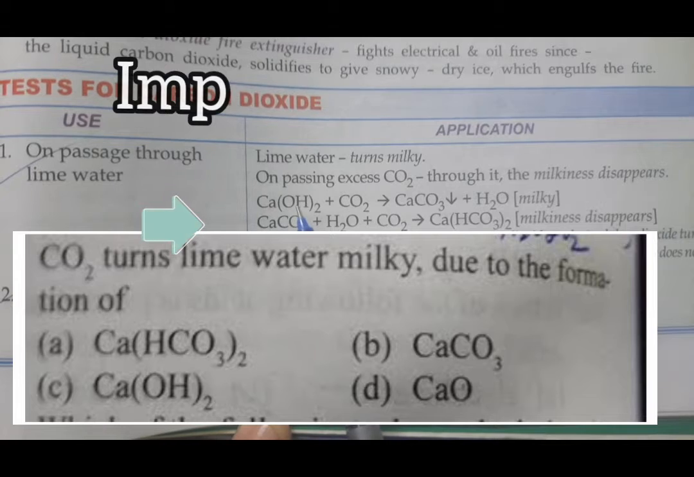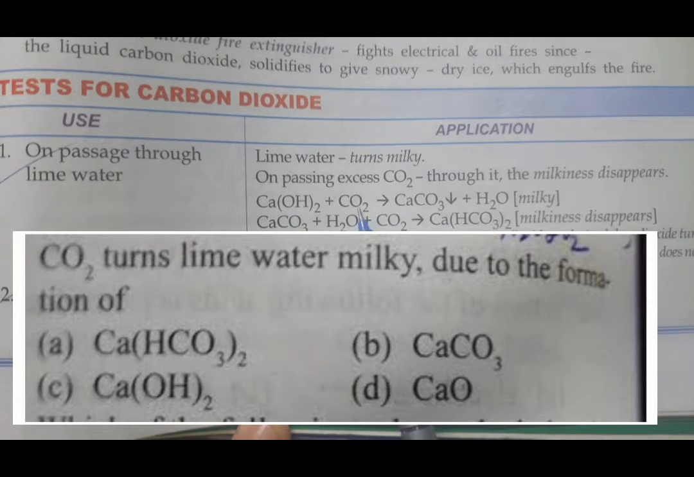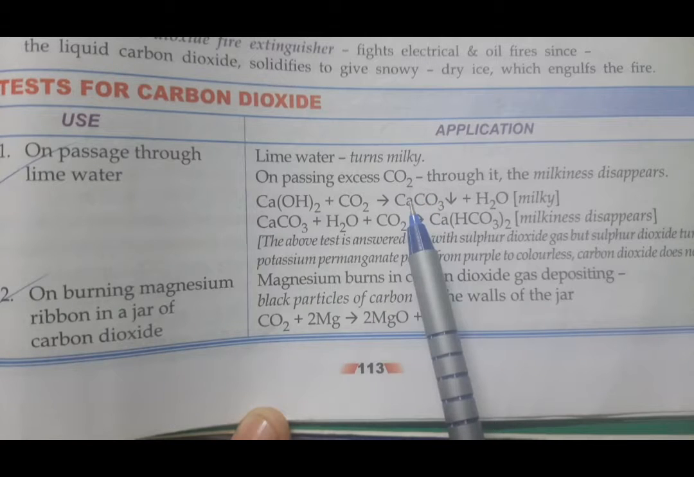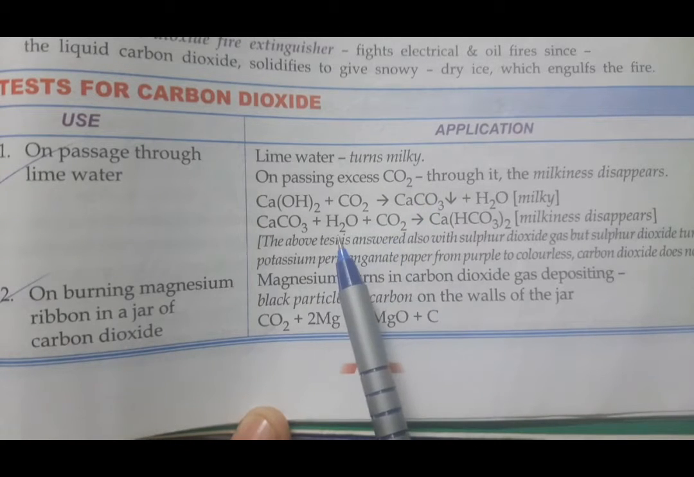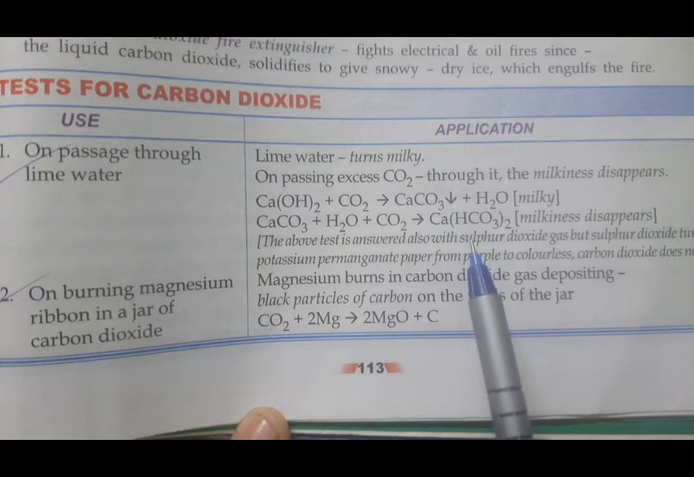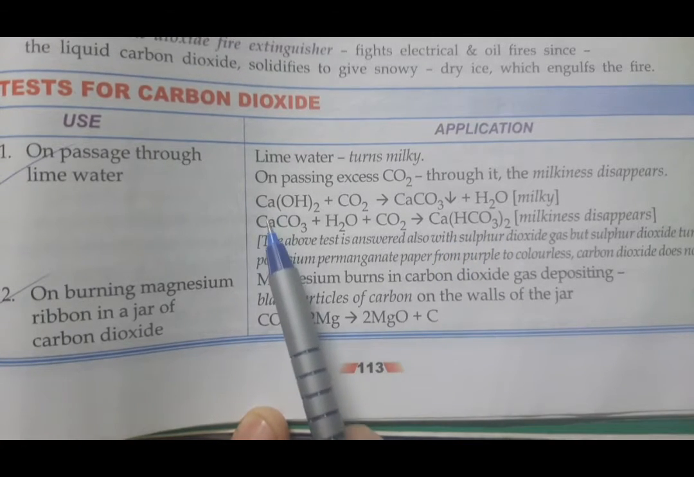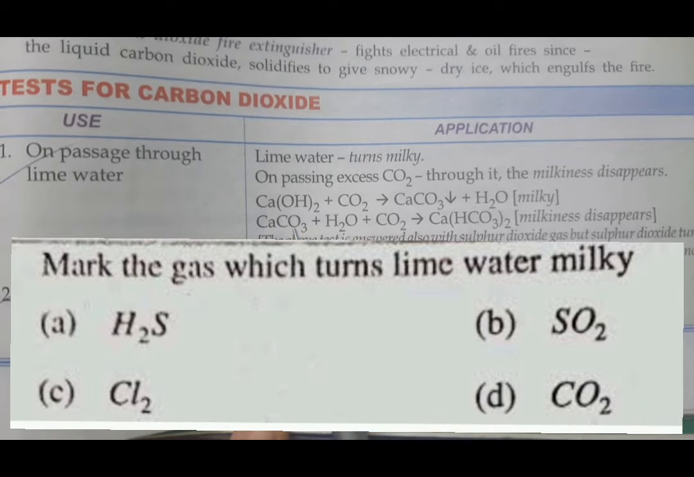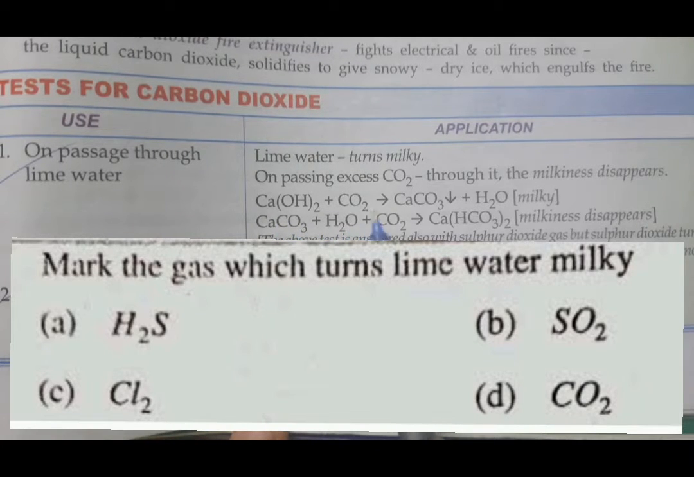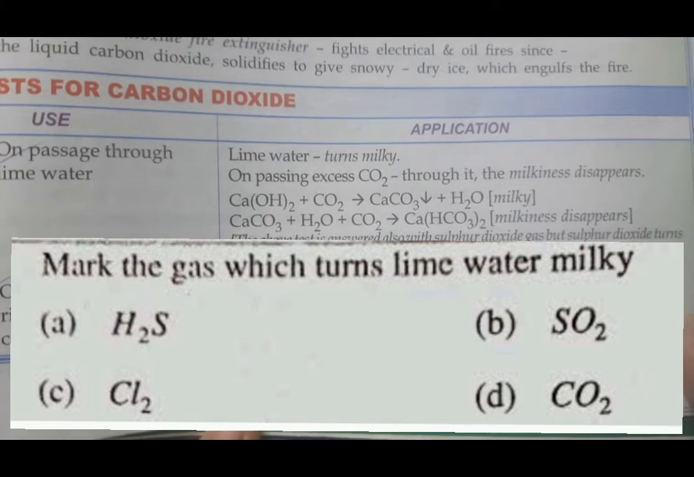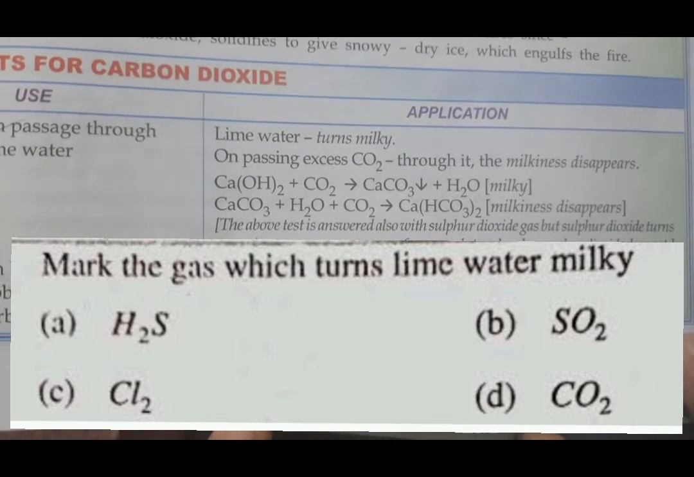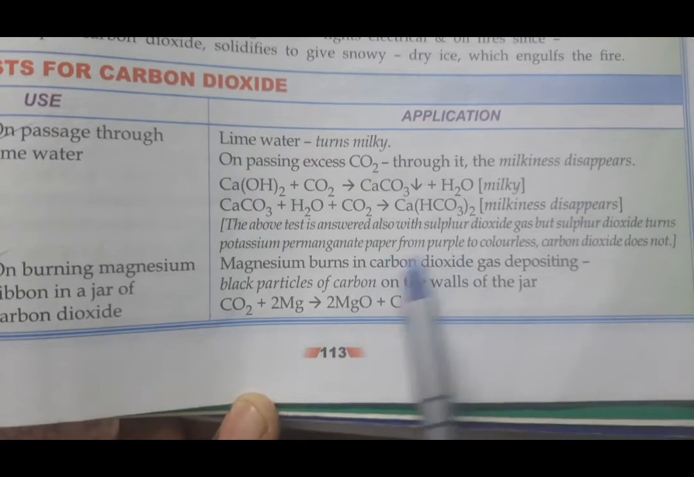So wherever lime water, meaning calcium hydroxide, is passed through carbon dioxide, lime water turns milky due to the formation of calcium carbonate. Again, if you further pass carbon dioxide to it, milkiness disappears due to the formation of soluble calcium bicarbonate. So this is very, very important. I have said 100% sure is going to come. One question is leaked, so please learn properly. Okay. Please do learn it properly. So no need to go through the one which is given out here.